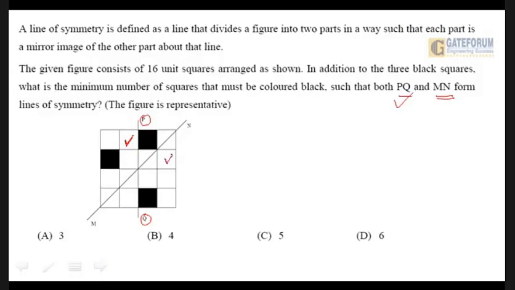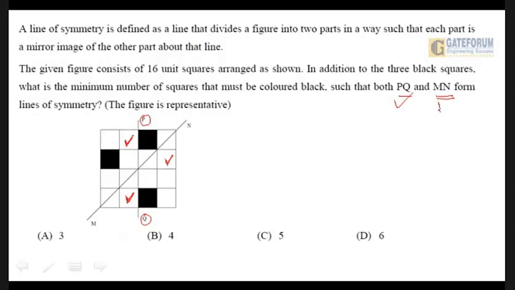This square has got to be made black to make it symmetrical with the left hand extreme side. And this square also has got to be made black to make it symmetrical with the right hand side. So PQ symmetry is finished.